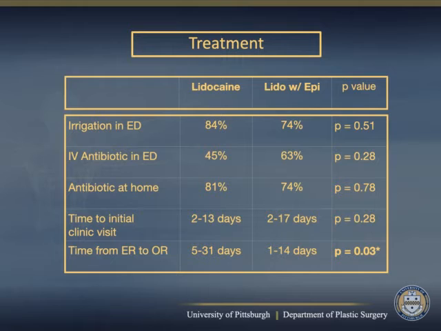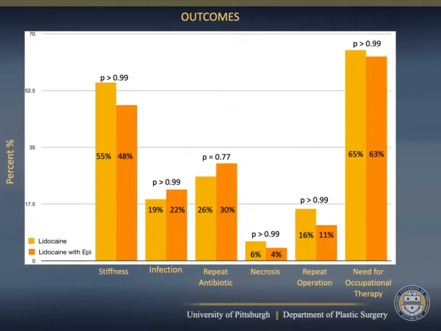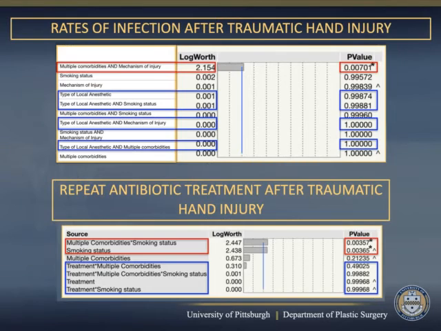There was no difference in wound management, use of IV or oral antibiotics, or time to first clinic visit. Patients in the epinephrine group did experience statistically shorter time from ER to OR intervention. Local anesthetic with epinephrine had no statistical correlation with poorer outcomes. There was no difference in rates of stiffness, infection, need for repeat antibiotics, presence of necrosis, rates of reoperation, need for OT, length of OT, or time to final clinic visit.